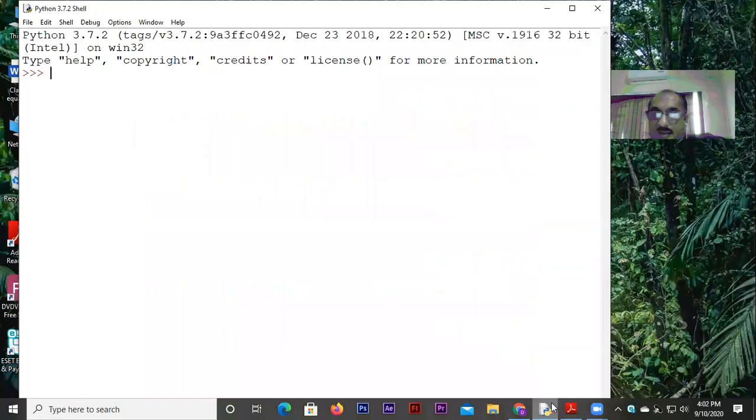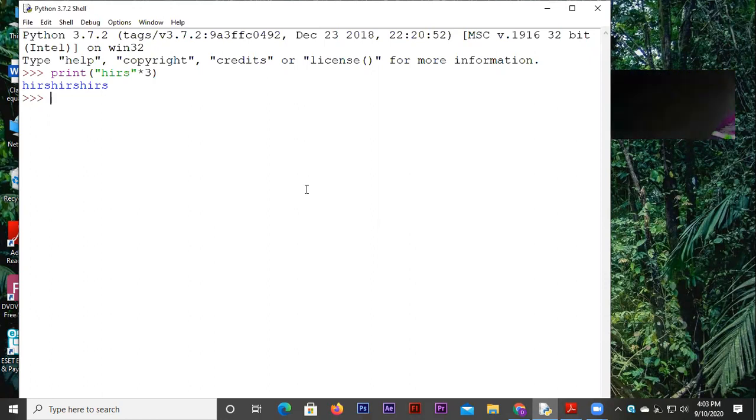Repetition is nothing but repeating characters or repeating a string, which you are very much familiar with doing with star. For example, if you write HIRS star 3, obviously HIRS will be printed 3 times. So these kind of things you have done in class 11. It basically generates multiple copies of that string, and after generating, the whole thing gets printed together. That's why these HIRS are not in different lines, they're rather in the same line.